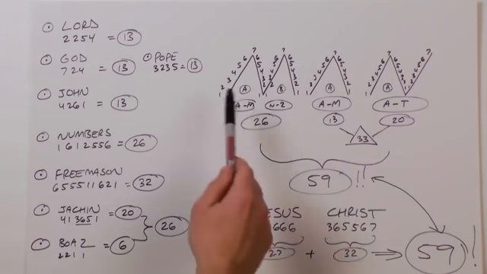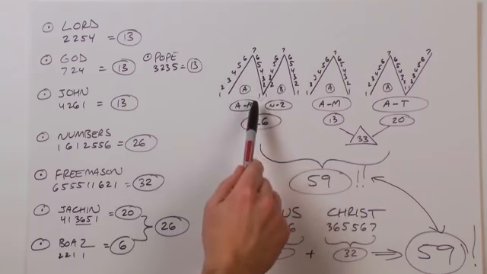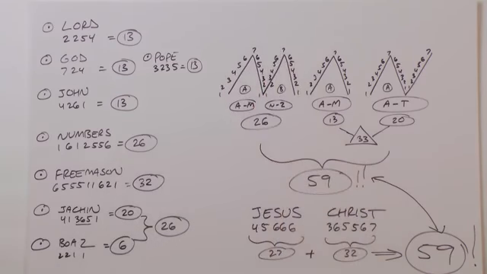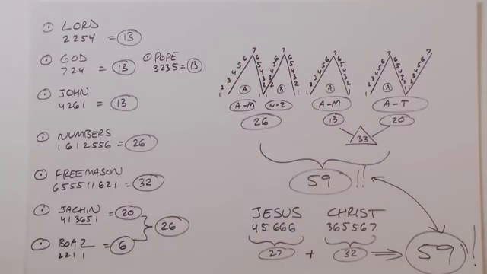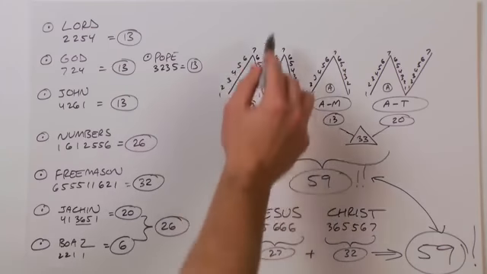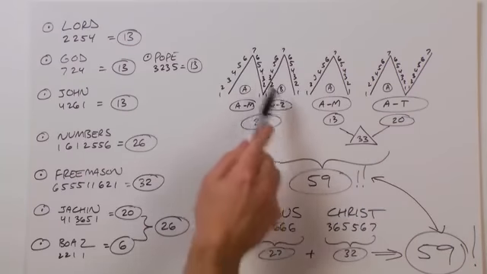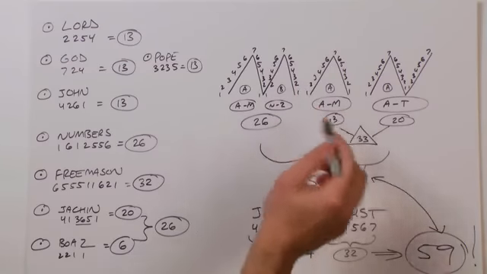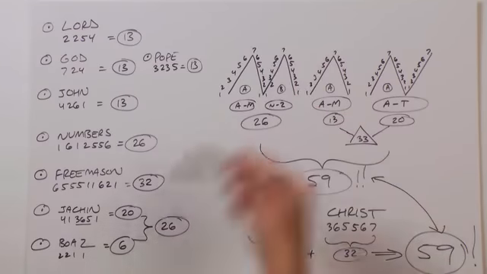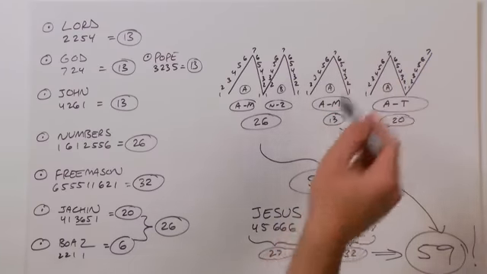Now notice in our alphabet we can go A, B, or we can walk up to 7 and walk down. Walk back up to 7 and walk down, giving you the 26 letters of the alphabet, A through M and N through Z. So Jesus, of course, was a man. So let's spell out our alphabet, being M, A, N. The 26 letters of our entire alphabet being M, the alpha being A through M, this giving you 13 letters, and then the N being up to heaven, back down to earth, and up to heaven, giving you 20.